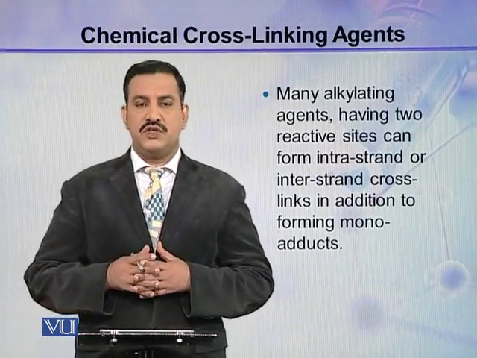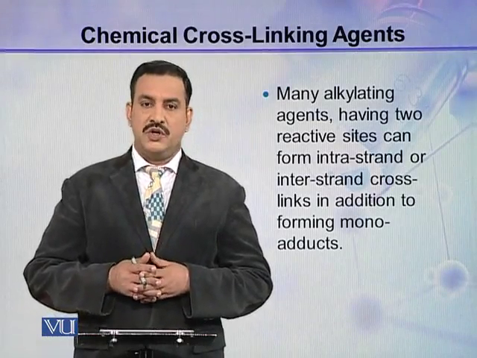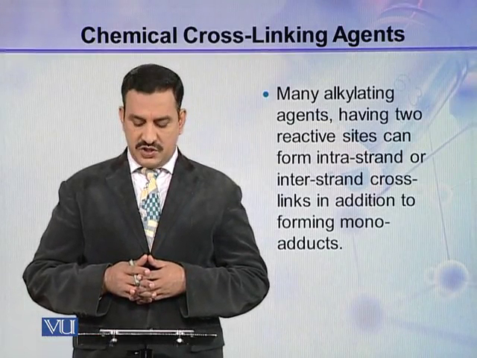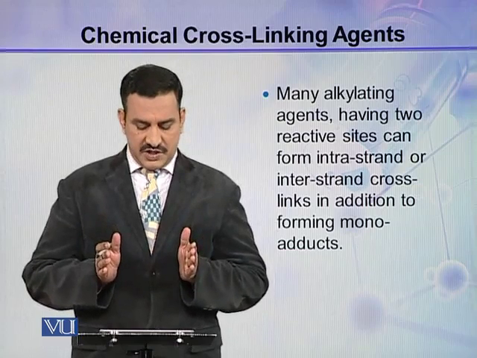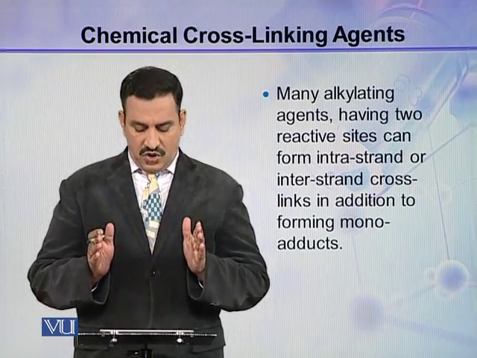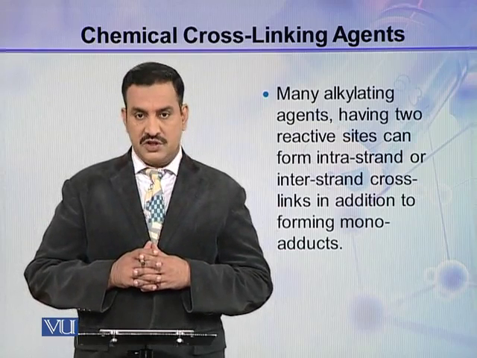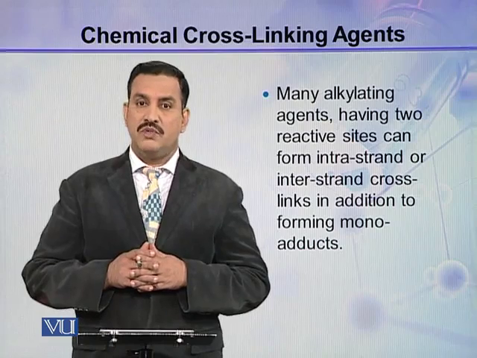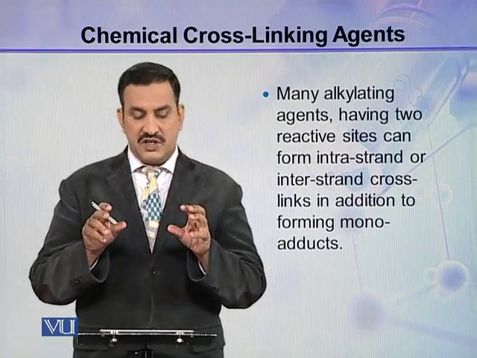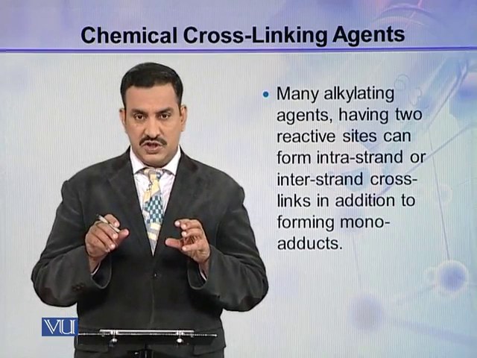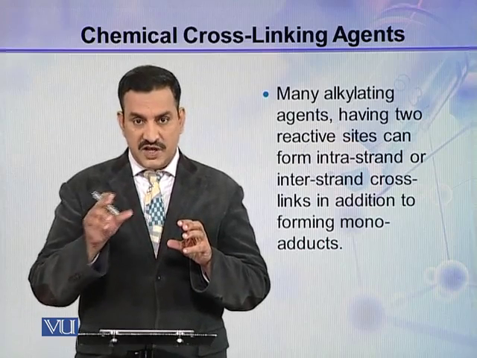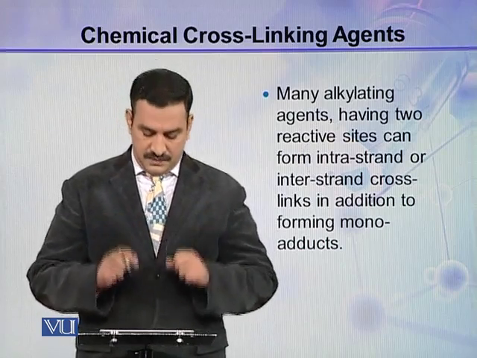Let us come to the chemical cross-linking agents which damage DNA. There are many alkylating agents which have two reactive sites, and these two reactive sites can form intrastrand or interstrand cross-links in addition to the formation of monoadducts. Because there are two sites present in these agents, they can make monoadducts as well as cross-links.